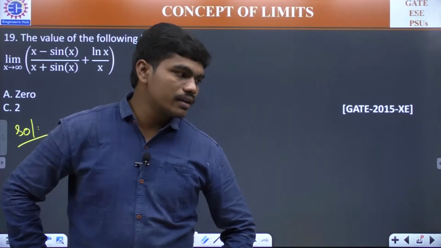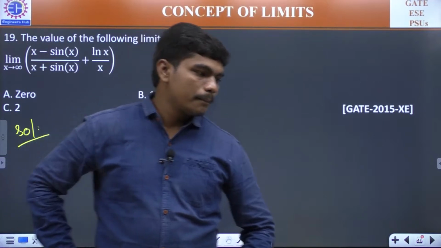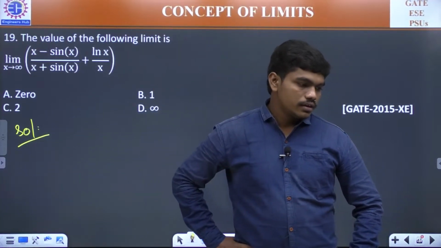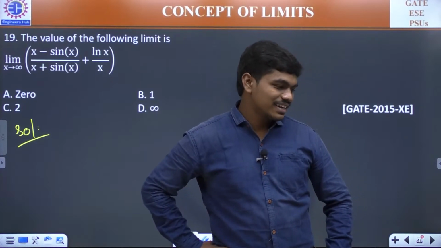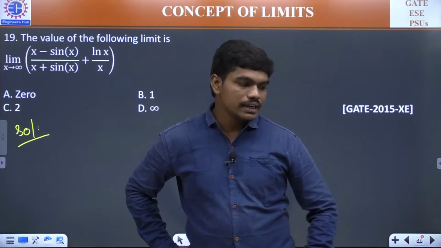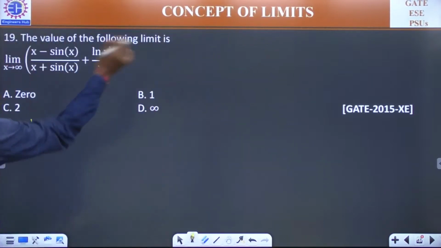The value of the following limit. What is B? It's either D or B. Acha, it's not 0 or infinity. Okay, so many people are opting for B. Let us see why it's B. First of all,